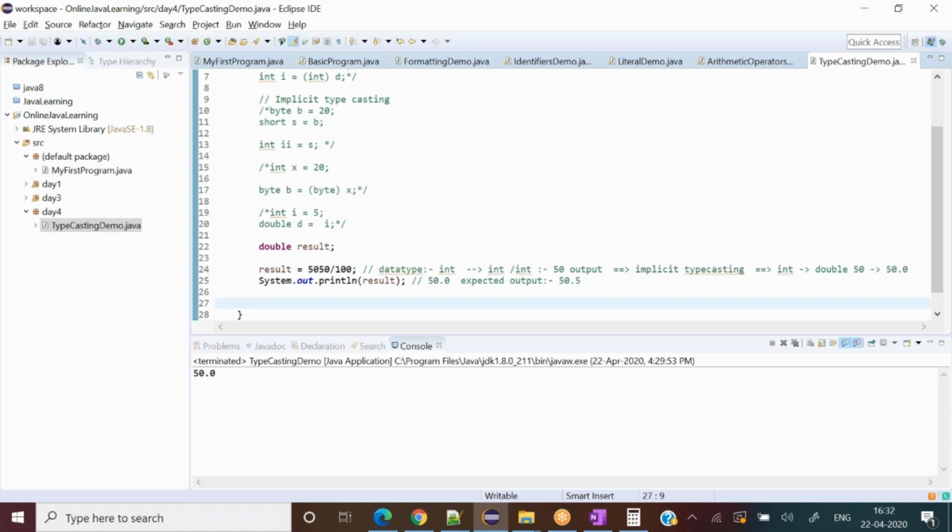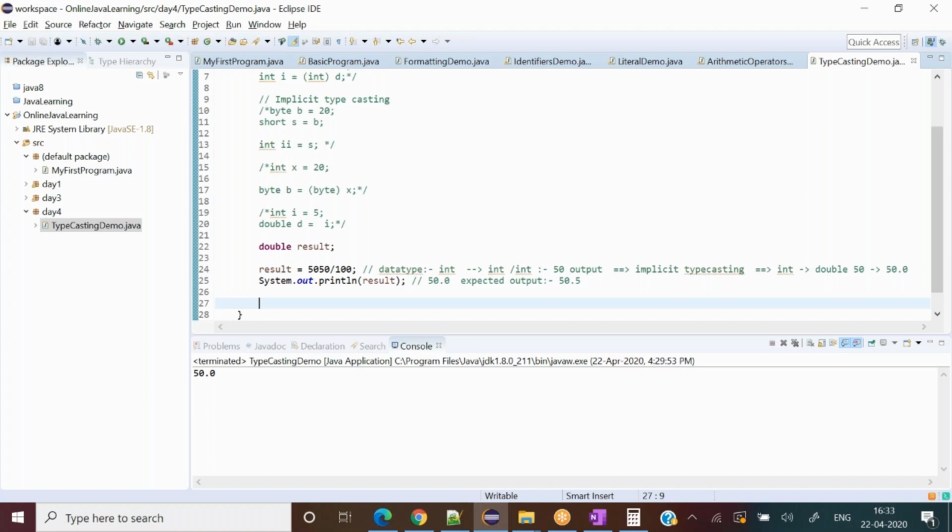So we declare a result, right? And the result is 50 by 50 by 100, and the actual result that we get is 50.5. So we should see 50.5, but we cannot see 50.5 because behind the scene we're dividing int by int, and when you divide int by int, the result is going to be int. It cannot be a double or float value, right?